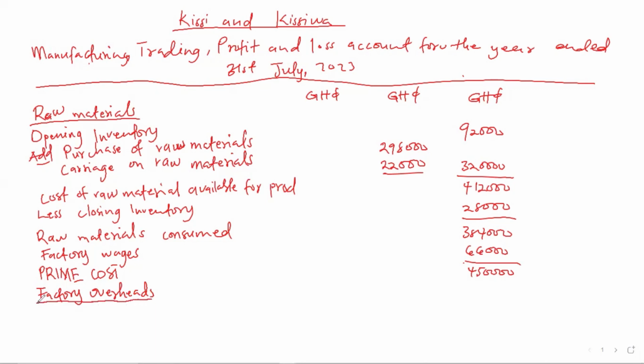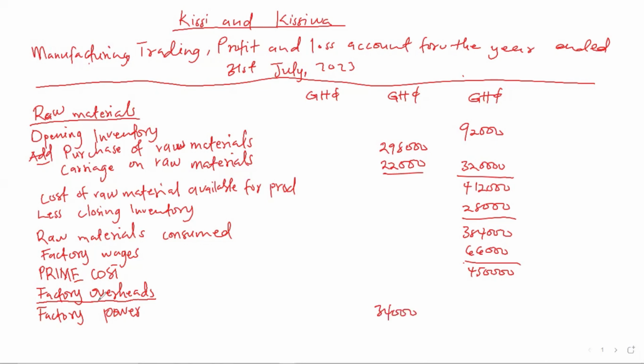So our factory overheads, we have factory power, we have factory. So these factory overheads are all indirect expenses or costs. So factory power is 34,000.